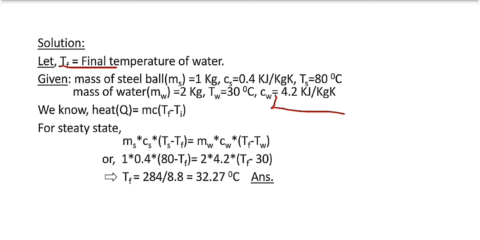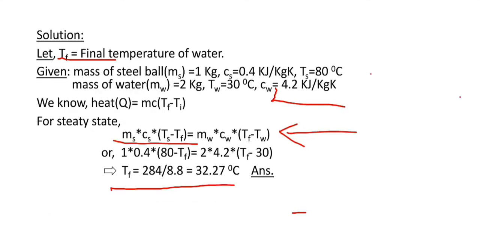Since heat gained by the water is equal to heat lost by the steel ball, that's why it is equal to, and after putting all these values we will get the final temperature of 32.27 degrees Celsius.